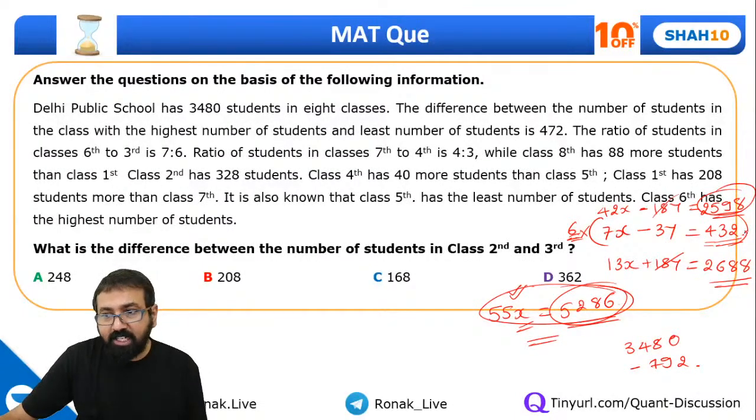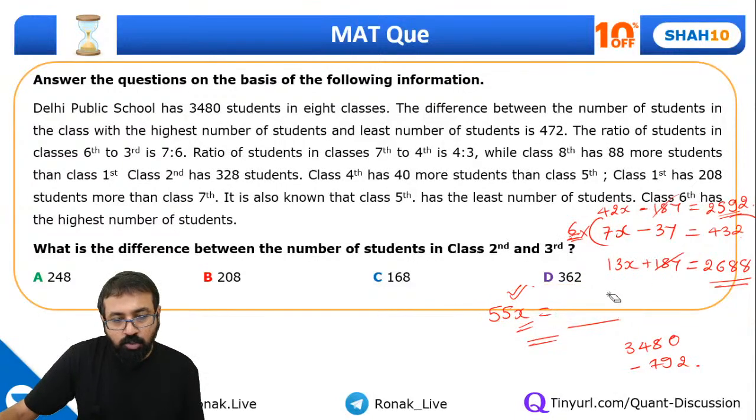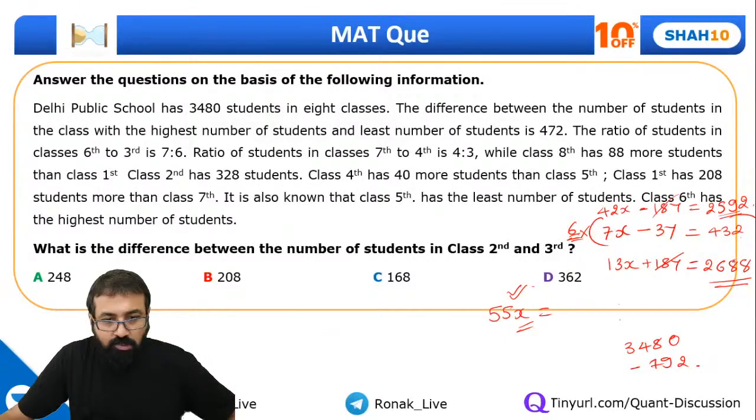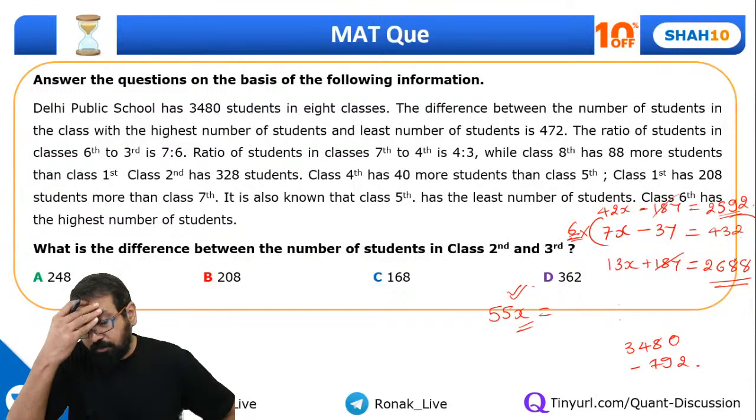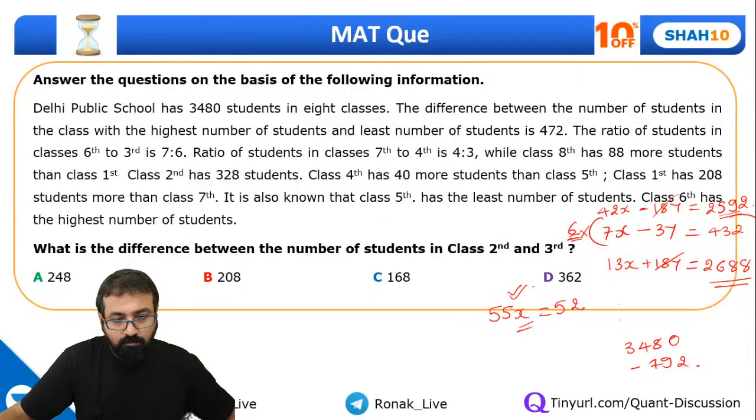Sorry, 2592, guys. Okay, we got that. 432 into 6, so 32 sixes are 192, so it should be 2592. Okay guys, we got it. It's 2592 by the way. So if I add these two, 2592 plus 2688, it will come out to be 5280, right? Is that correct, guys?